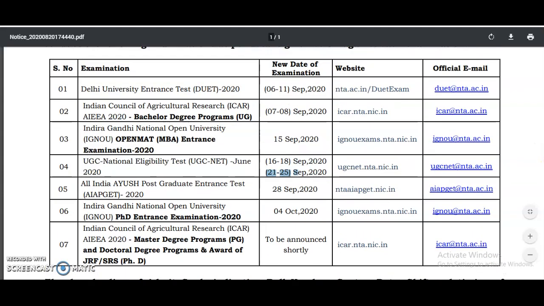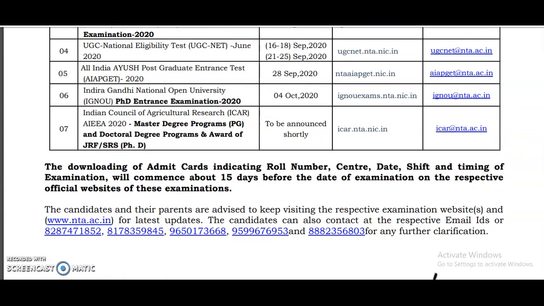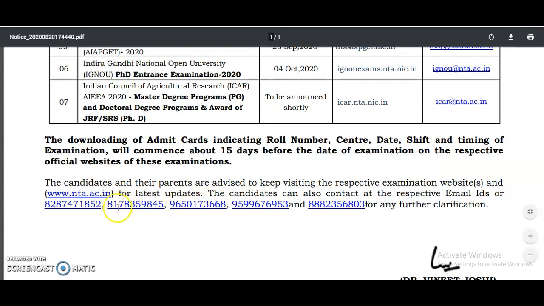So these are the dates. If you have any queries regarding this, the official mail ID and the contact numbers are also given here. The downloading of the admit cards indicating the roll number, center, date, shift, and timing of examination will commence about 15 days before the date of examination on the respective official websites of these examinations.